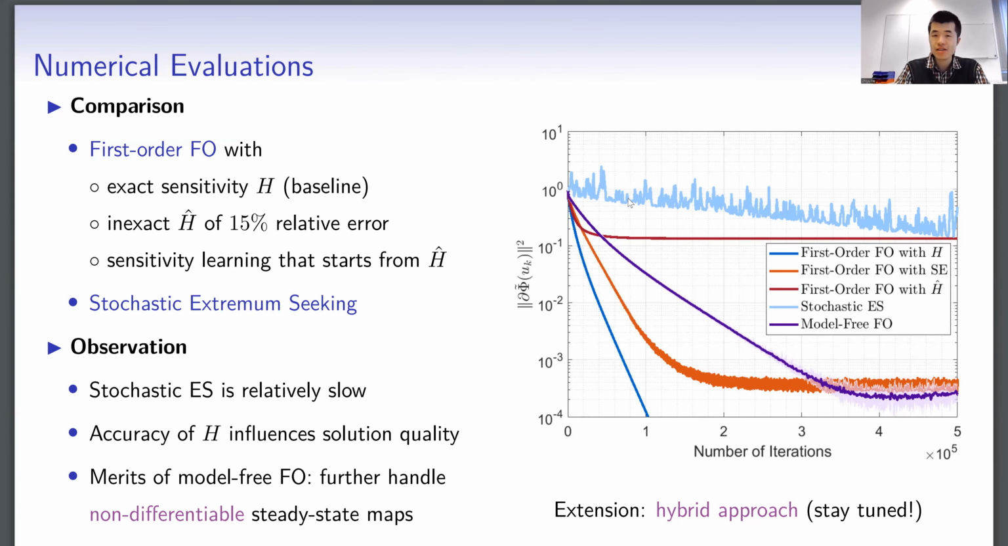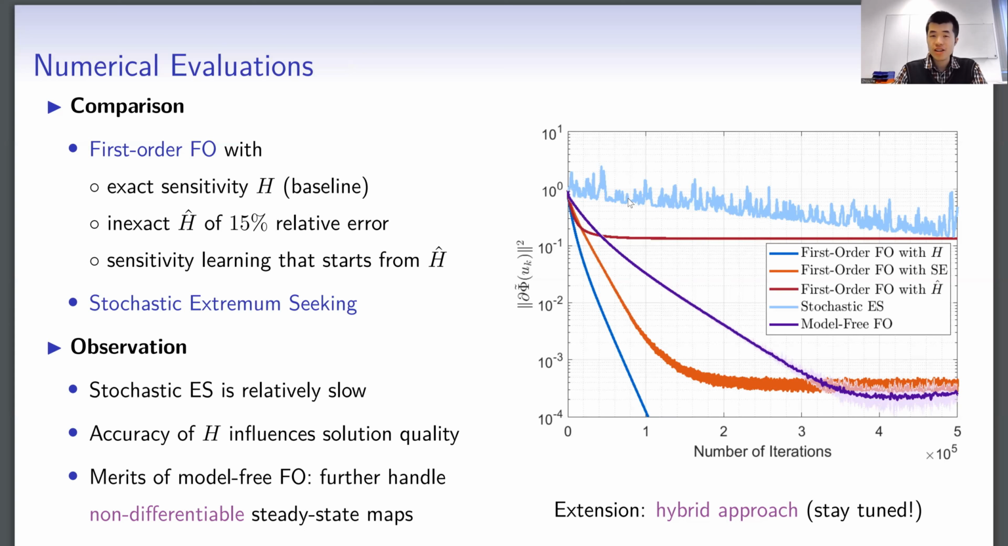When we know the exact sensitivity information, the first-order feedback optimization gives a relatively good solution accuracy in a relatively small number of iterations. However, when the sensitivity information is inexact, as we can see in the red line, the solution accuracy is influenced. Sensitivity learning helps to address this issue. For the proposed method, we can achieve a comparable accuracy guarantee as the sensitivity learning approach. But more importantly, we can further handle a non-differentiable steady-state map.